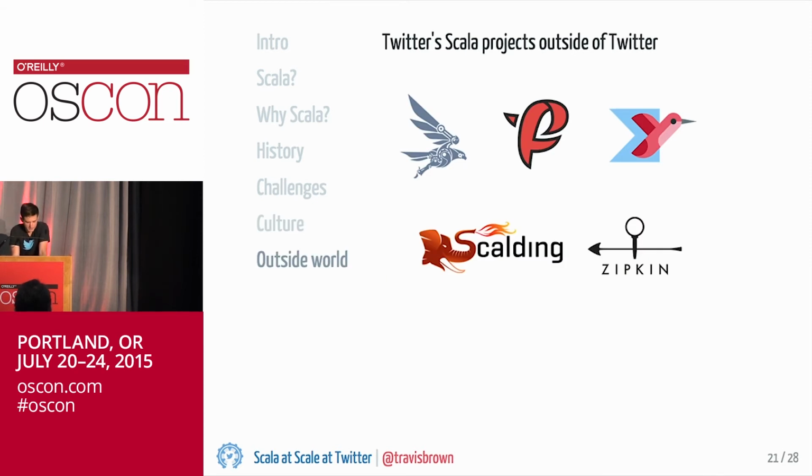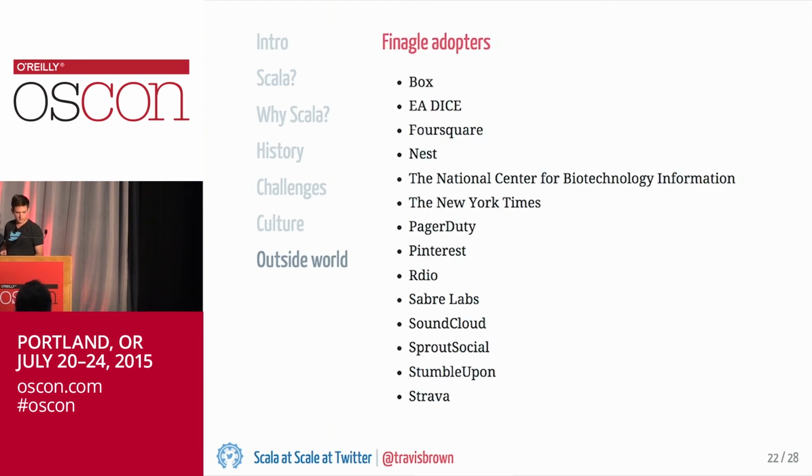Okay, so next I want to talk about the other side of the story, which is Twitter's relation to the larger Scala ecosystem. These are a few of the flagship Twitter open source Scala projects. We've got Finagle, we've got Finatra, I mentioned Scalding earlier, and then Summingbird is in the top corner. It's a newer library for streaming MapReduce on Hadoop that works with Scalding. And then Zipkin is a distributed tracing library that we have.